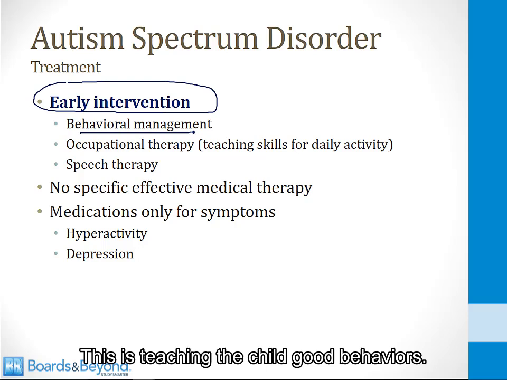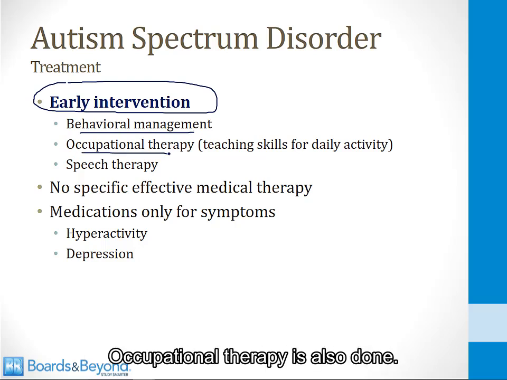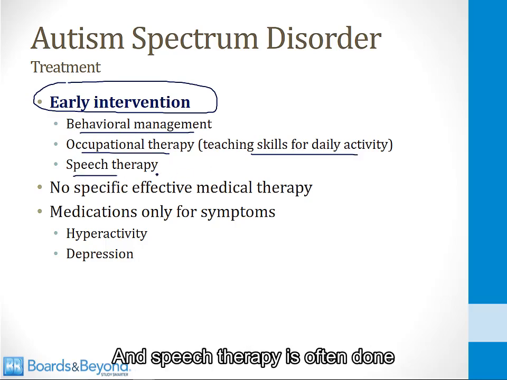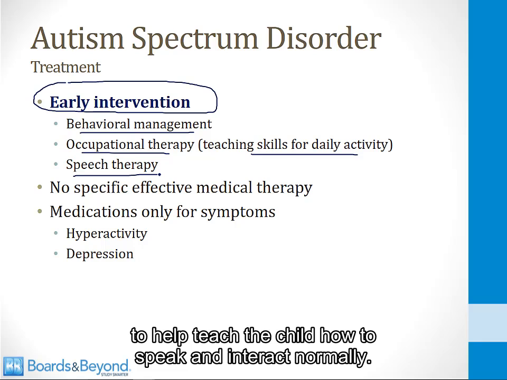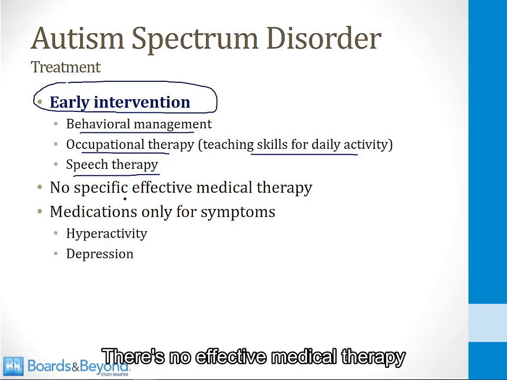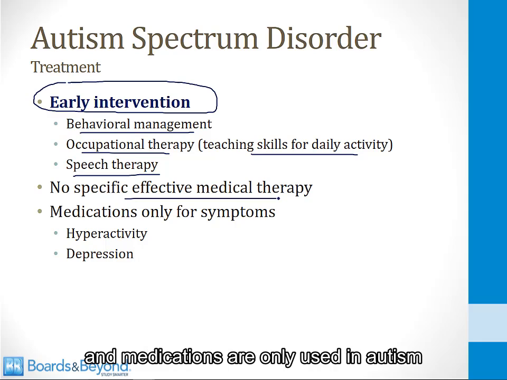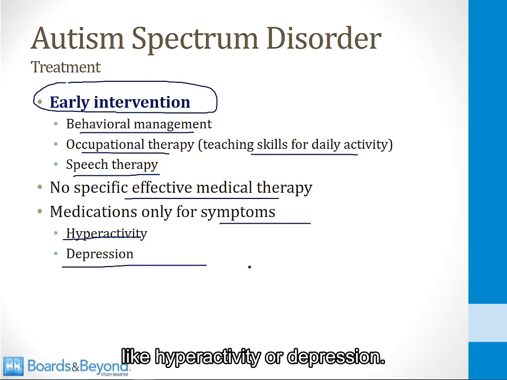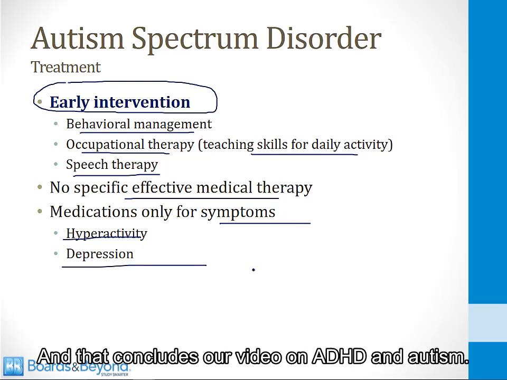This is teaching the child good behaviors. Occupational therapy is also done. This is teaching the child skills for daily activity. And speech therapy is often done to help teach the child how to speak and interact normally. There's no effective medical therapy, and medications are only used in autism if there are specific symptoms like hyperactivity or depression. And that concludes our video on ADHD and autism.